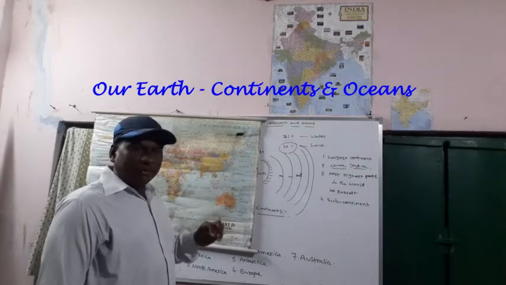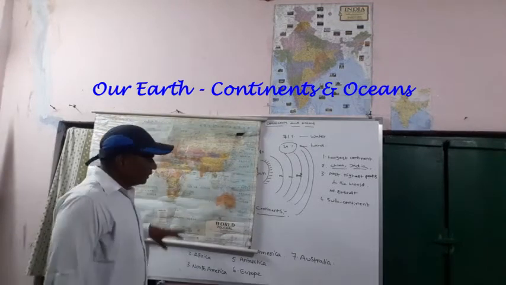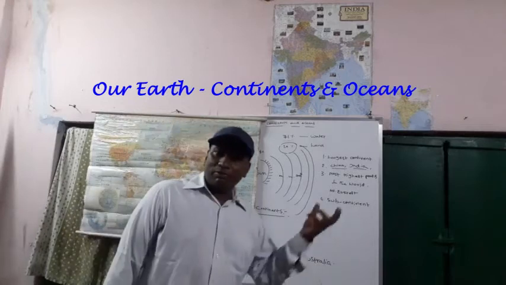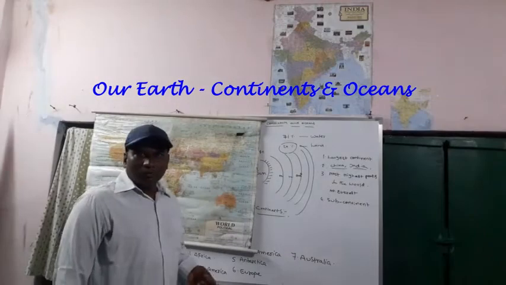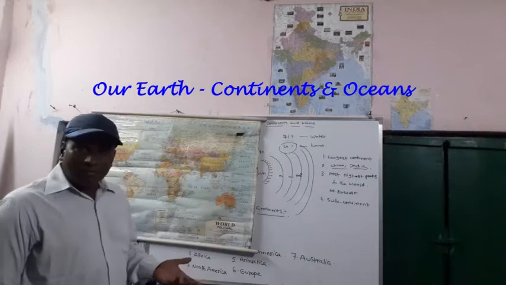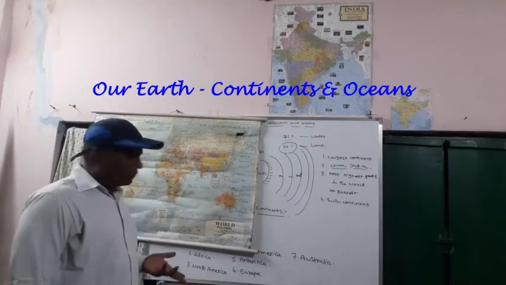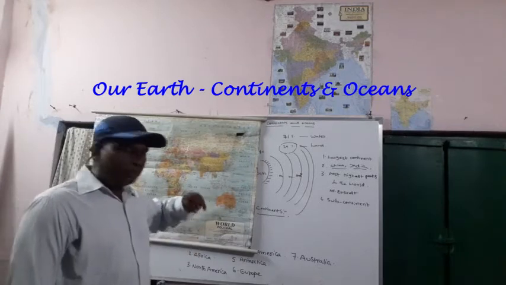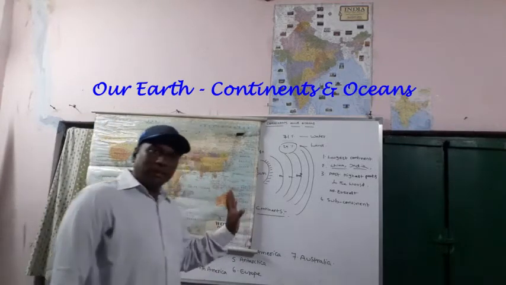We observe geographical variations in this continent: different kinds of soils, rivers, plateaus, and wildlife. The highest peaks in the world are located in the Asian continent.